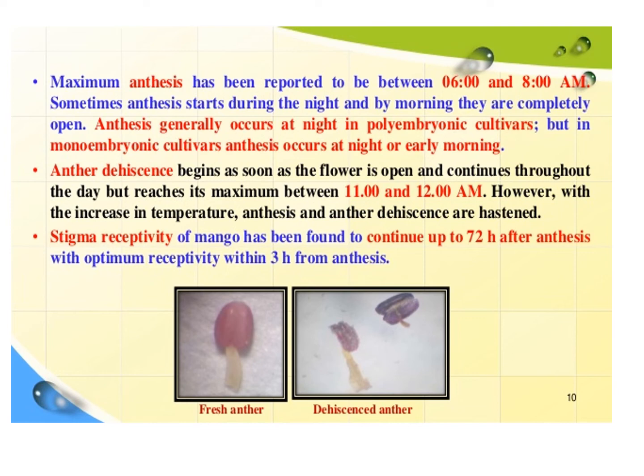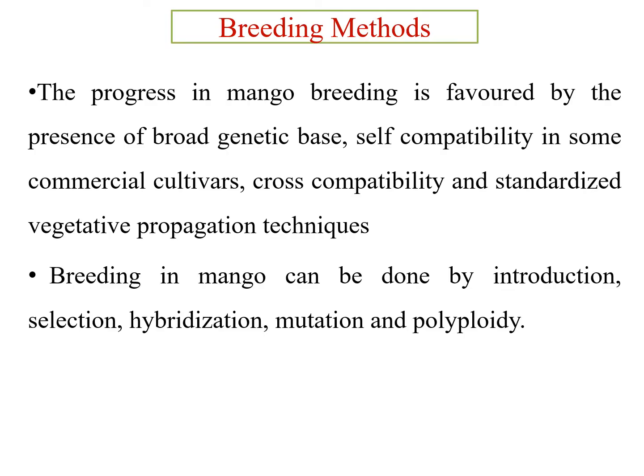Here, anther dehiscence means the detachment of anthers from the filament. Stigma receptivity of mango has been found to continue up to 72 hours after anthesis, with optimum receptivity within 3 hours of anthesis.